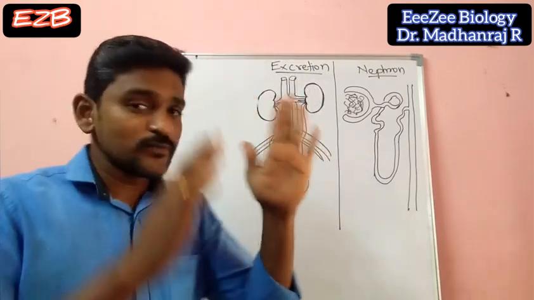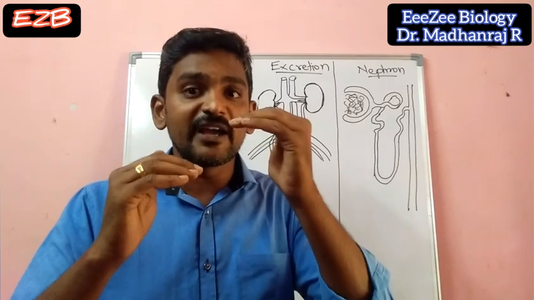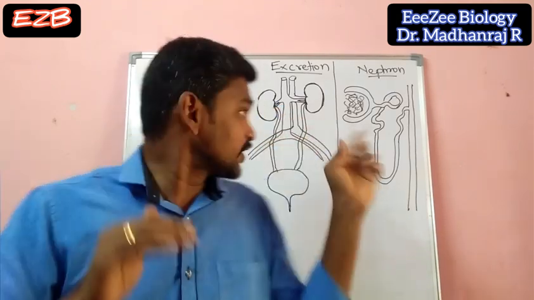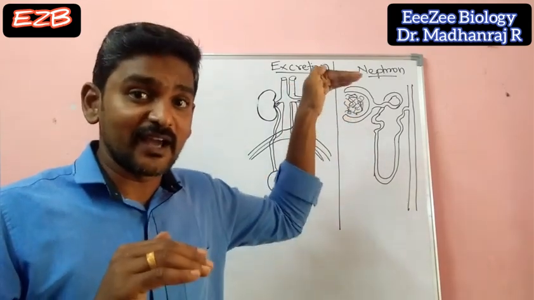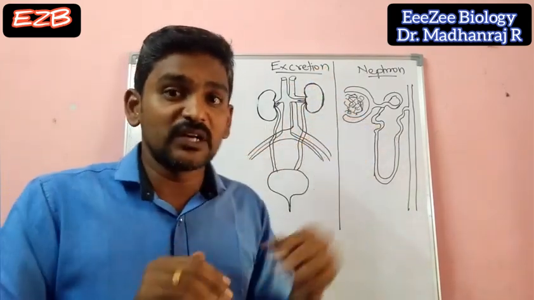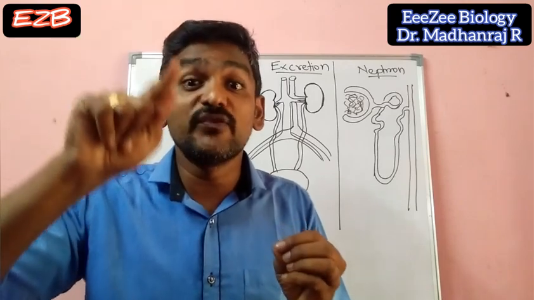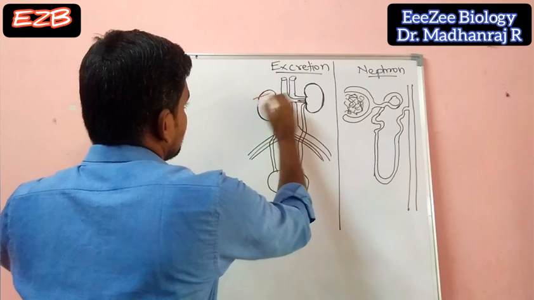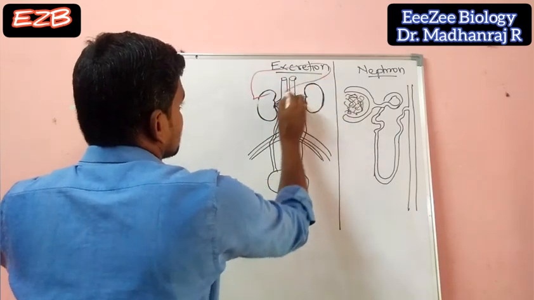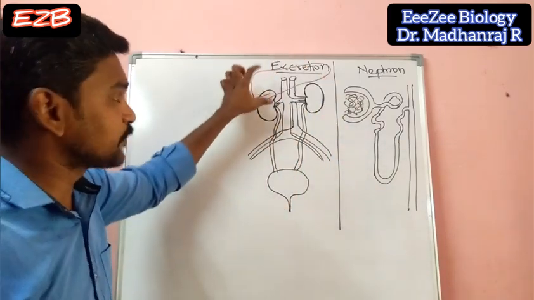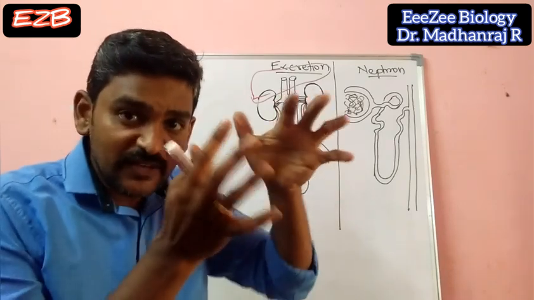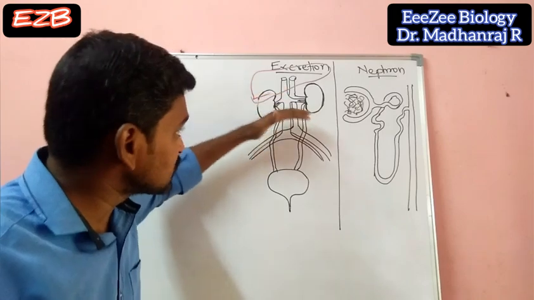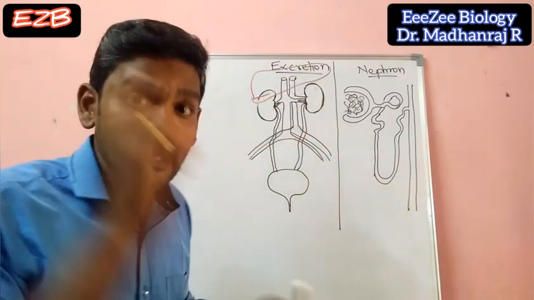If you see the kidneys, one kidney will be slightly higher, one slightly lower. The left kidney is slightly higher, and the right kidney is slightly lower. The reason is that you have the liver over there. The liver will be like this, occupying the space. That is why the right kidney is slightly lower and the left is slightly higher, because of the liver. You have to keep that in mind.